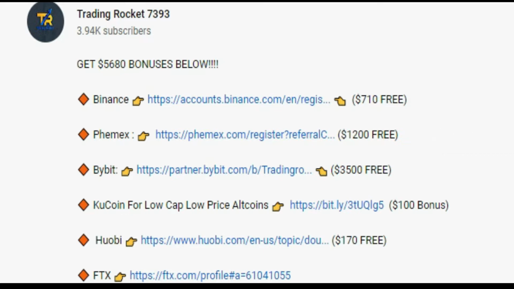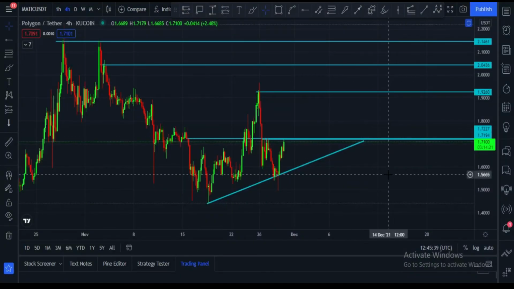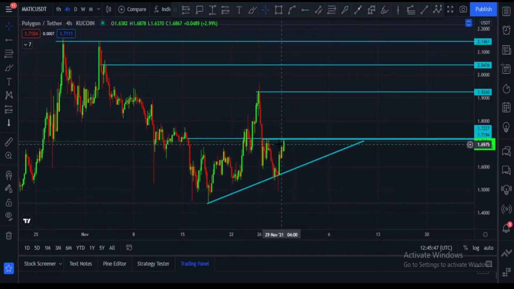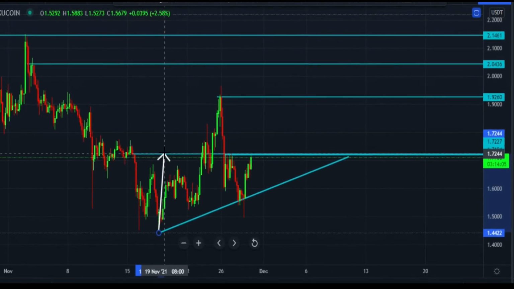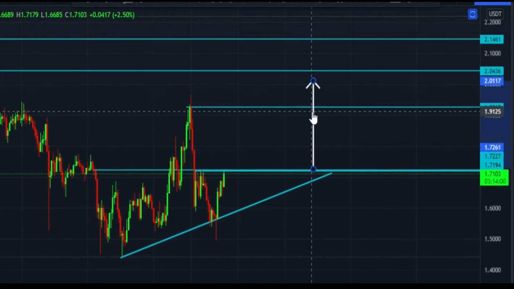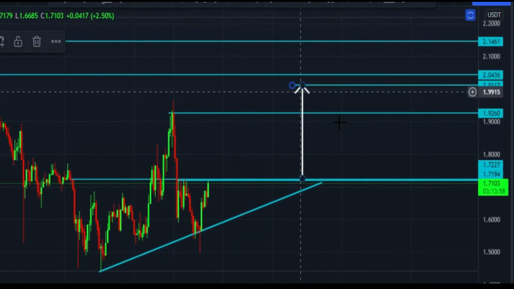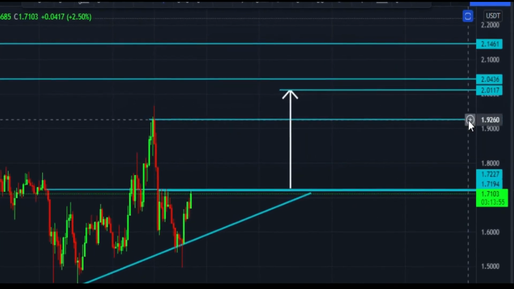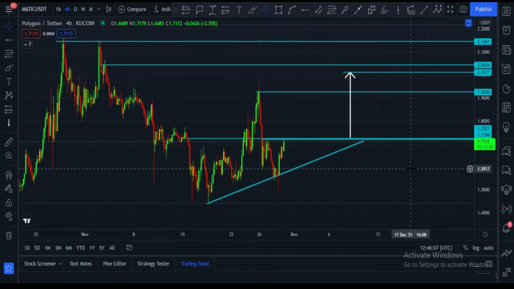Let's dive into the content. This is Matic USDT 4-hour pair chart, and this horizontal resistance is at $1.70. Matic is again touching this horizontal resistance, and it is strong resistance. Once Matic coin breaks this horizontal resistance, in that case, next target would be like this, and it can easily hit $2 and $2.01. You can say our first target $1.92 and second target $2.01, and after that so on.